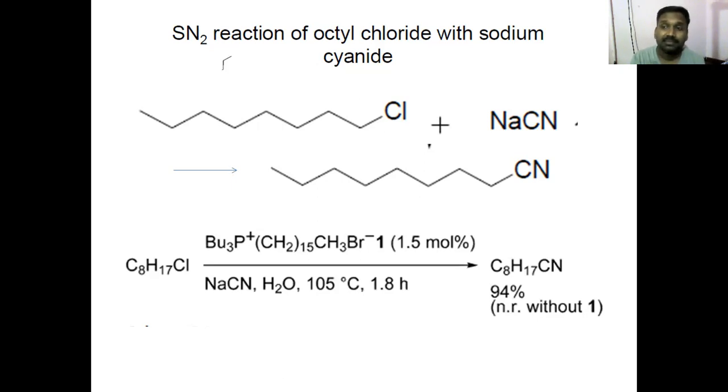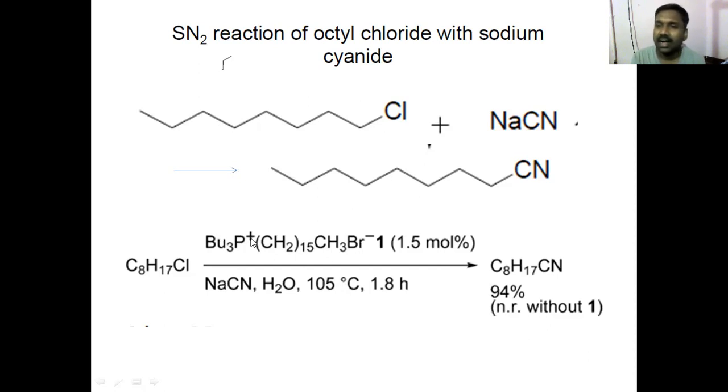But if this reaction gets an addition of a salt, a phosphonium salt basically. Let us see the nature of this phosphonium salt later. Just for the time being, understand this is a phosphonium salt, P plus Br minus.